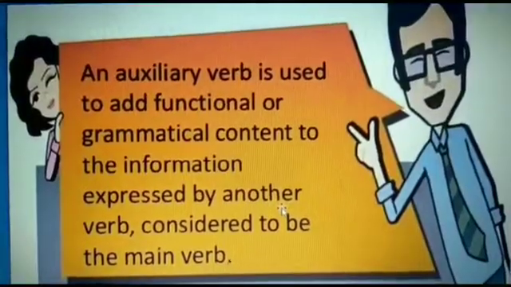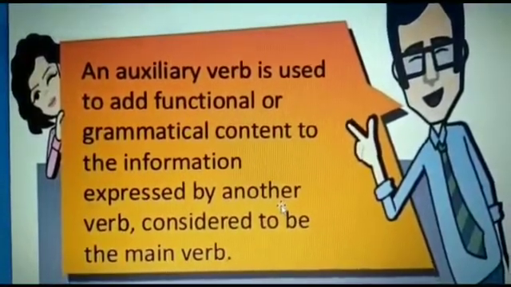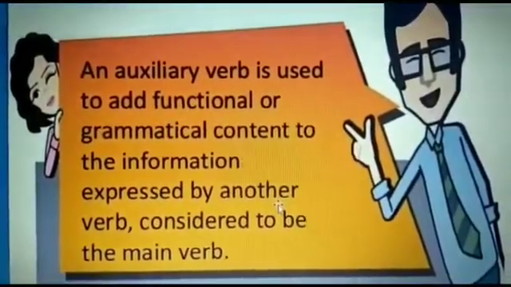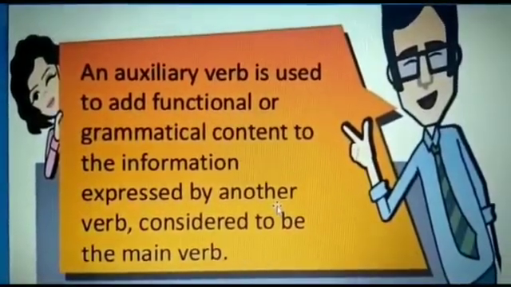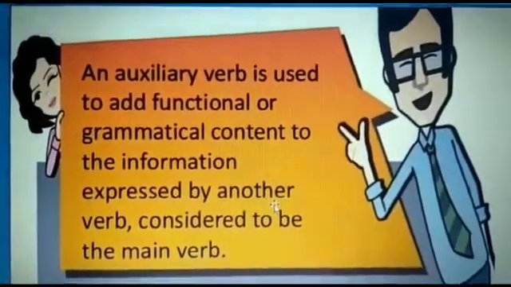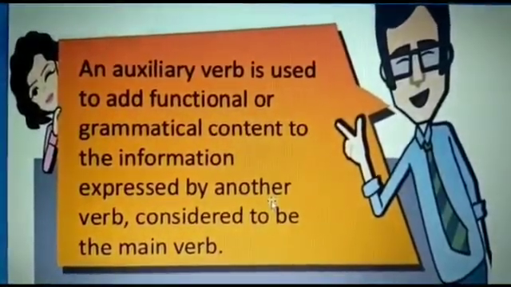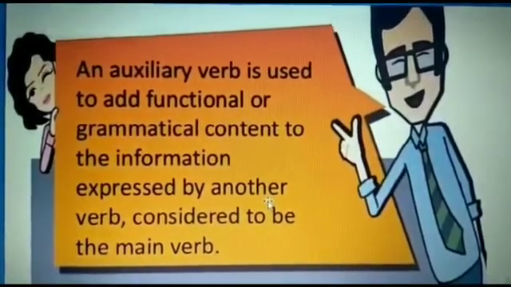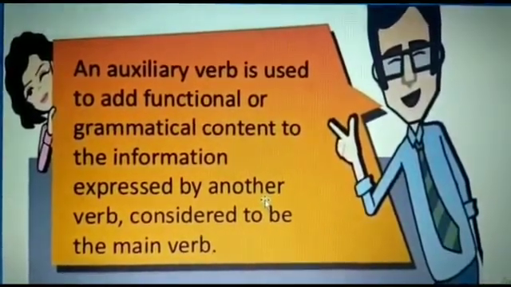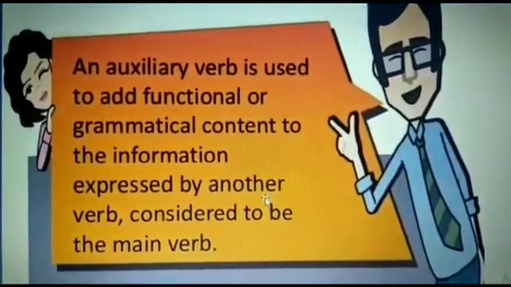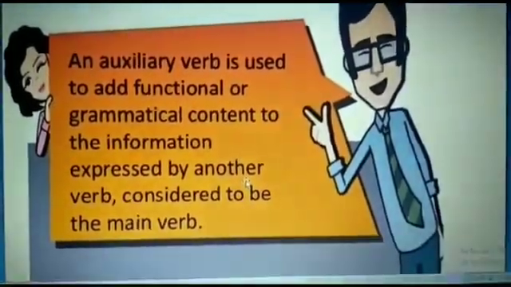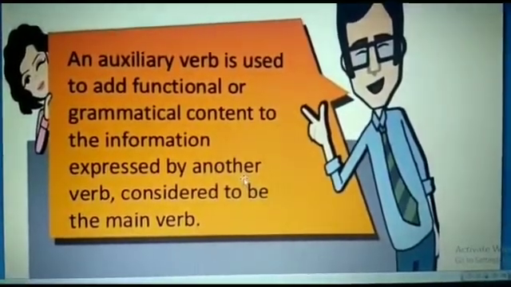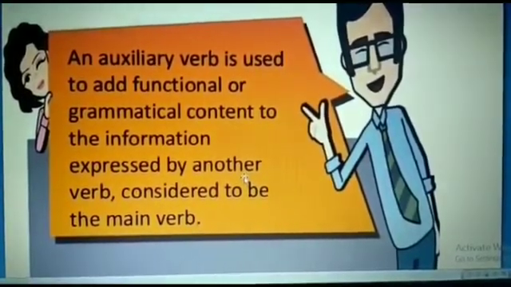The topic that you have to do from your book is auxiliary verbs. Auxiliary verbs are the helping verbs. They cannot occur independently without a main verb following them. Or in other words, we can say an auxiliary verb is used to add functional or grammatical content to the information that is expressed by another verb, which is considered to be the main verb. If we take an example, Sumesh can speak Marathi. Speak is the main verb and can is the auxiliary verb.